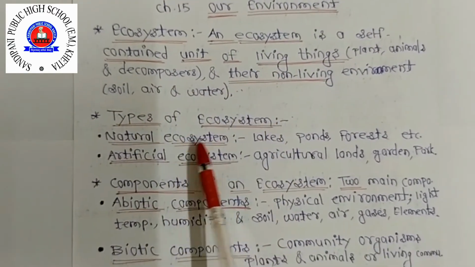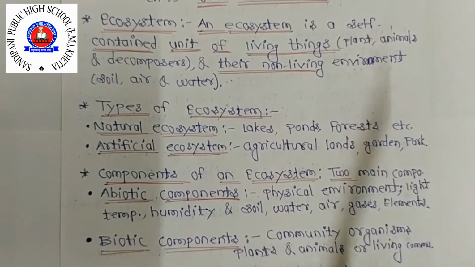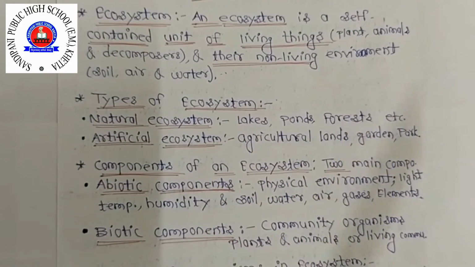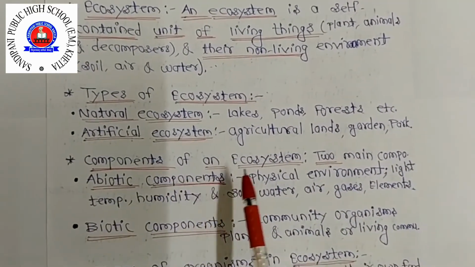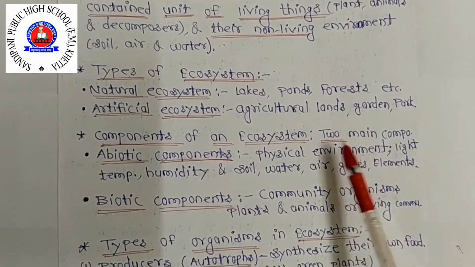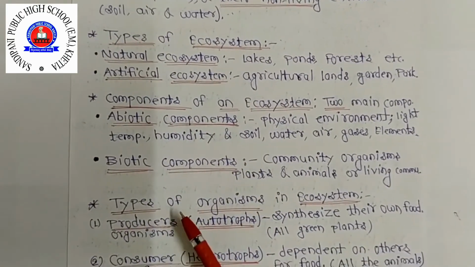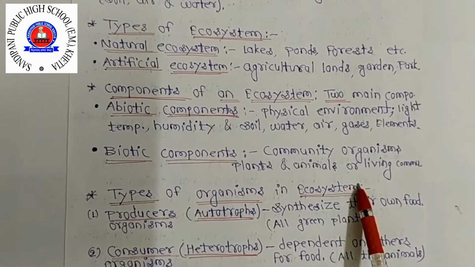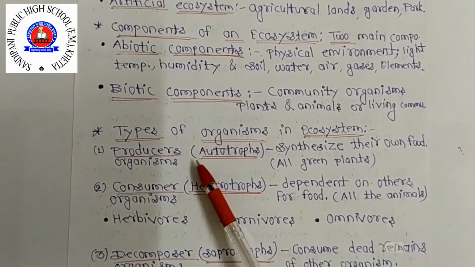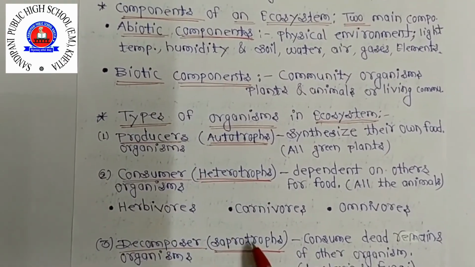There are types of ecosystem: natural ecosystems, lakes, ponds, forests, etc., and artificial ecosystems, agricultural lands, gardens, parks, etc. There are two main components of an ecosystem, the abiotic component and the biotic component. There are three types of organisms in an ecosystem: producer, consumer and decomposer organisms. Clear this one? Thank you.